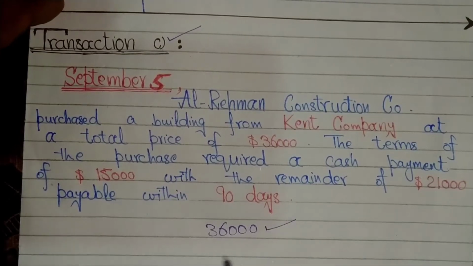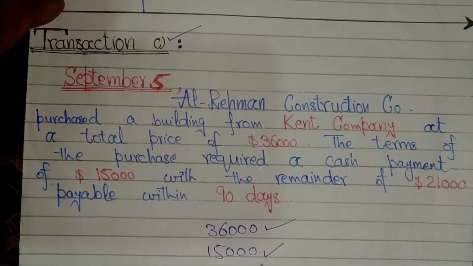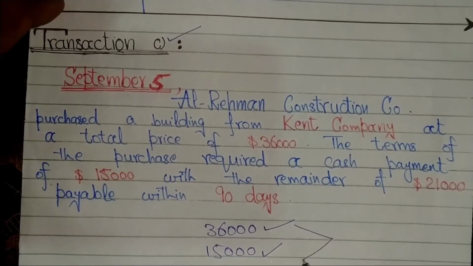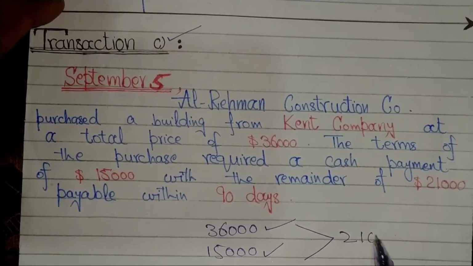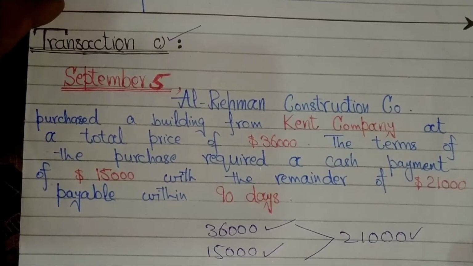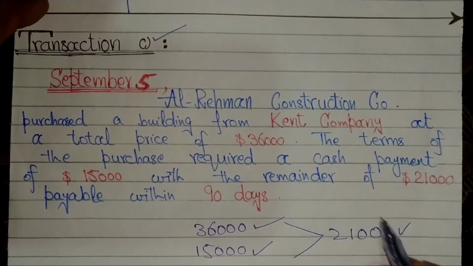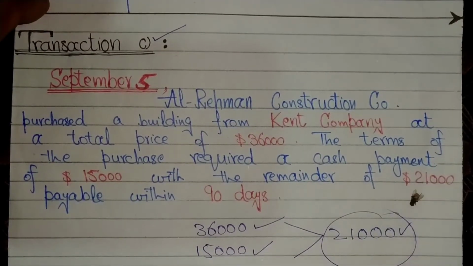The total amount of the building is $36,000. The $15,000 is the down payment for the building, and the remaining balance is $21,000, which will be payable in 90 days. This is the credit part, or our payables.